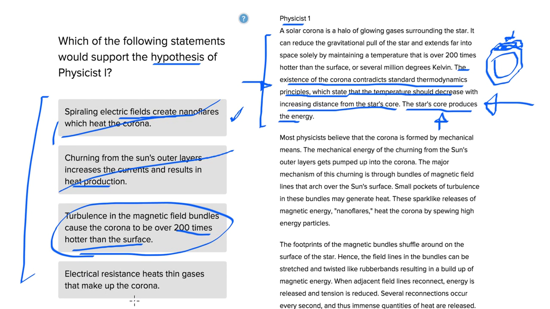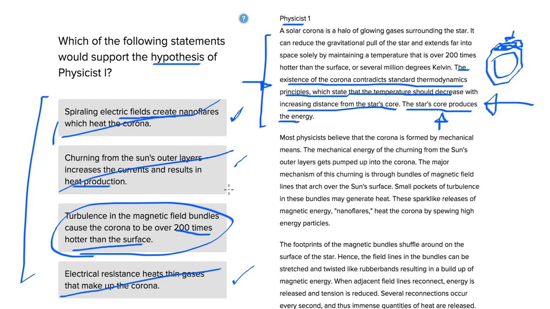And let's look at that last answer choice here. Electrical resistance heats thin gases that make up the corona. This is very similar to the other answer choices. A quick clue for this sort of problem: when 3 of the answer choices are pretty much saying the exact same thing, it's very likely that all of them are wrong. There's no way that 3 answer choices can really make the same claim and only one of them be correct, unless there's something very specific about the way in which they're worded.